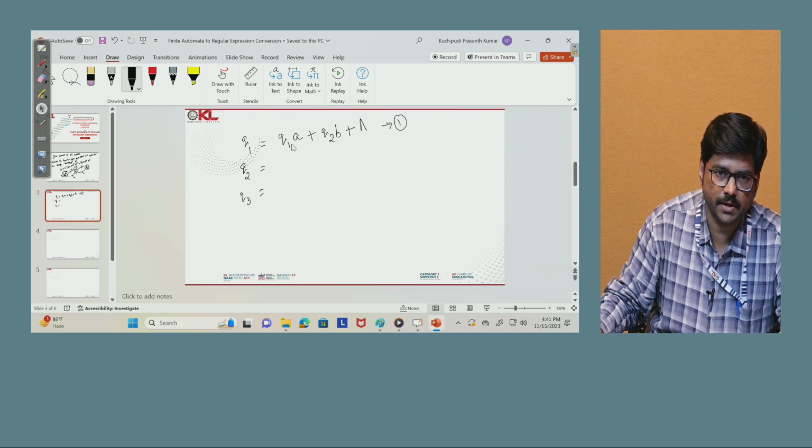What is the meaning of this? We can reach Q1 with the input A, and from Q2 with input B, or else since Q1 is also the initial state, we can also reach it with epsilon.